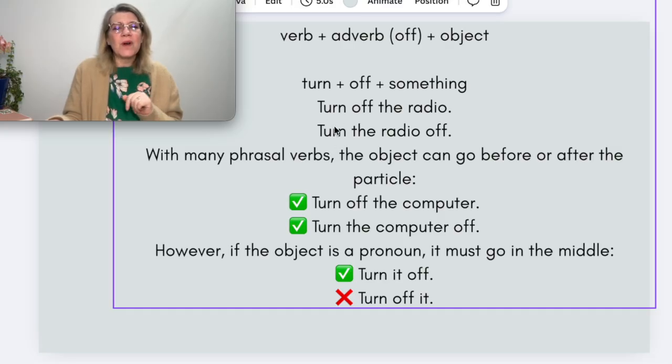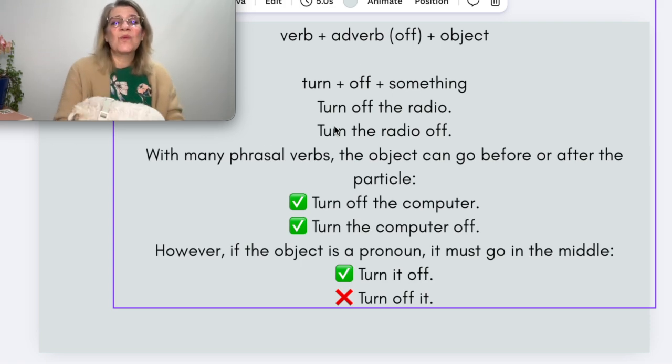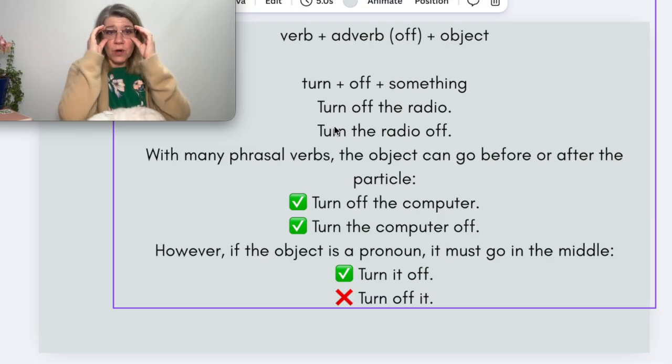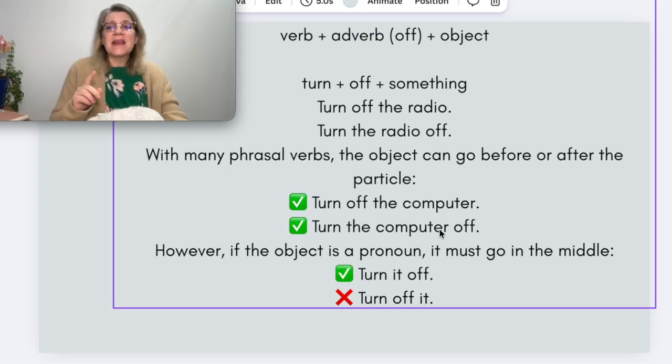Both are correct. I want you to notice something about where the object is placed when you have a phrasal verb. The object, if it's a noun, can be placed before the off or after the off. For example, turn off the computer or turn the computer off. But if instead of saying computer, you want to say it, you can only put it in the middle. Turn it off. You cannot say turn off it. We really don't like to end our sentences with a pronoun. So we would say turn it off.